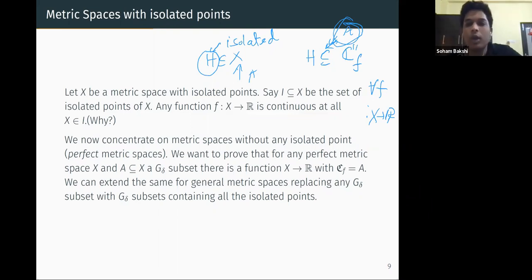So what do we do now? We restrict ourselves to the metric spaces which are perfect metric spaces, not containing any isolated points. So for that, we want to prove the previous statement.